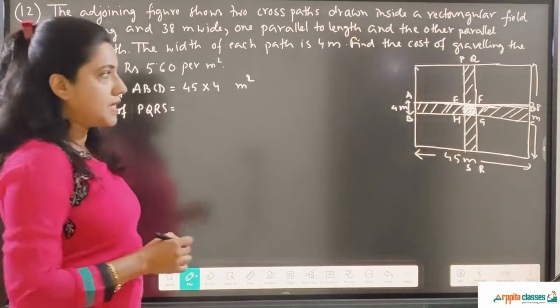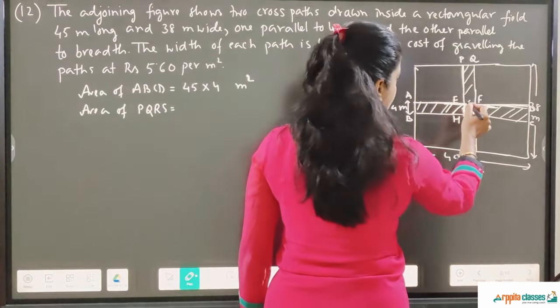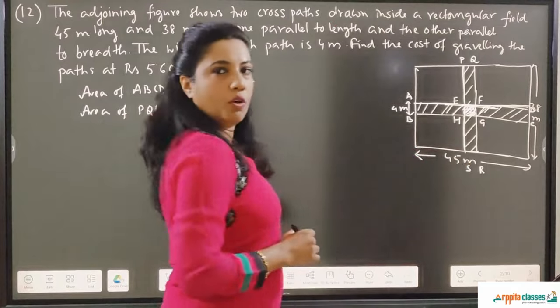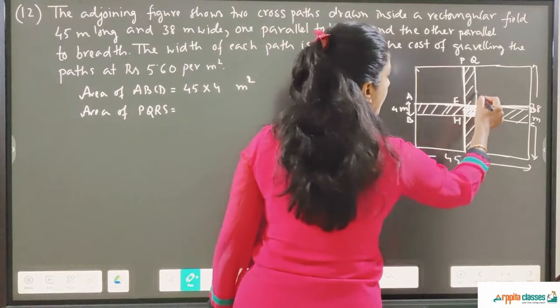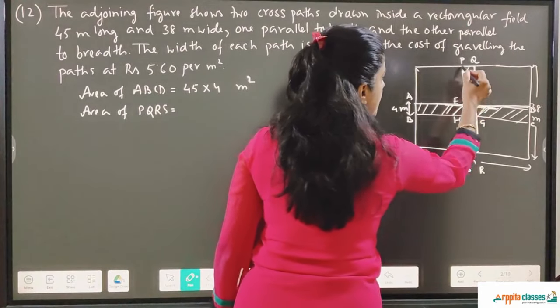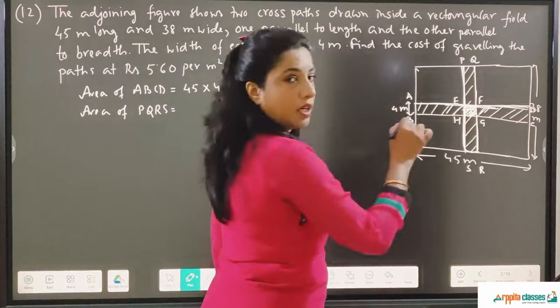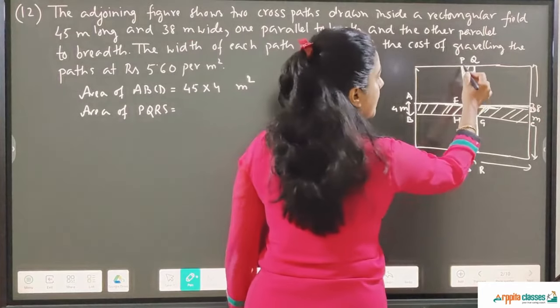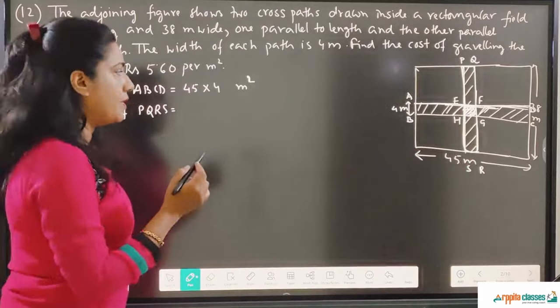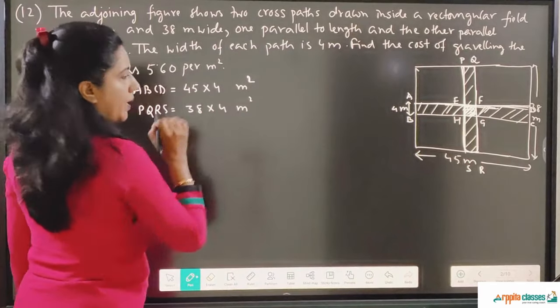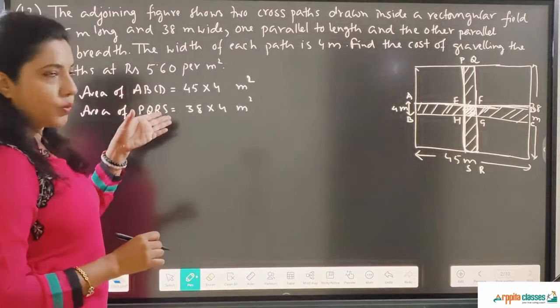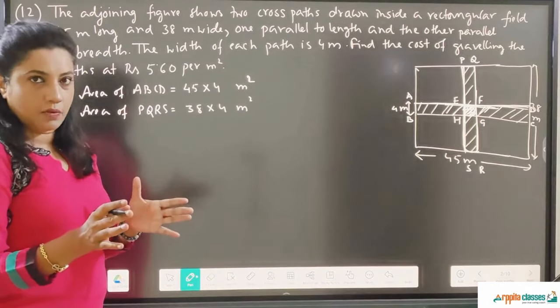The length will be 38, which is equal to the breadth of the field, and the breadth is again 4 meter, which is given to us. So 38 into 4 meters square. Now when I add these two, we get the area of the two paths.